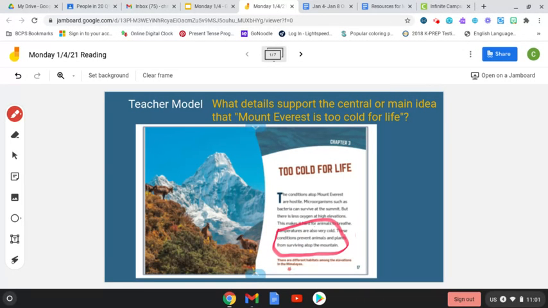And let's not forget the caption. There are different habitats among the elevations in the Himalayas. Now, what they mean by that is that elevations are different heights. So they're saying that at the bottom of the mountain, it's a habitat for certain types of plants and animals. The middle of the mountain is also a habitat for certain types of animals. And then the top of the mountain, as we're seeing, not a lot of things can live there. Okay?